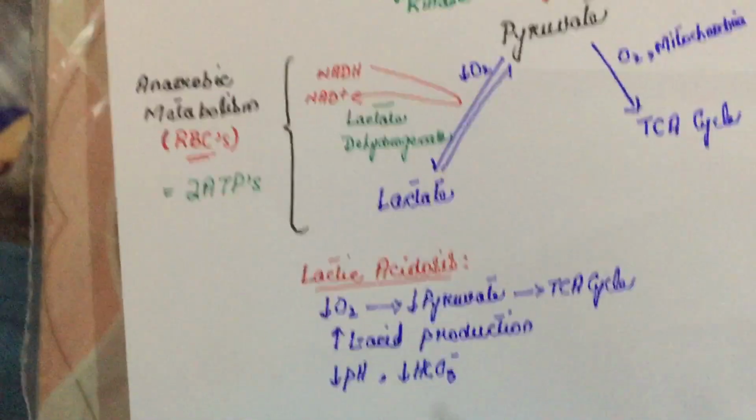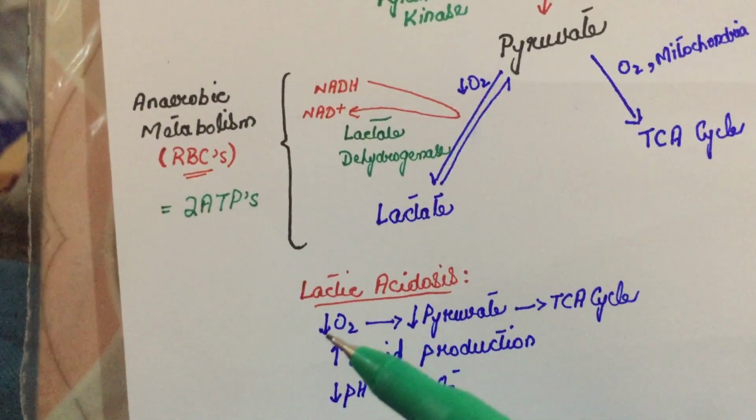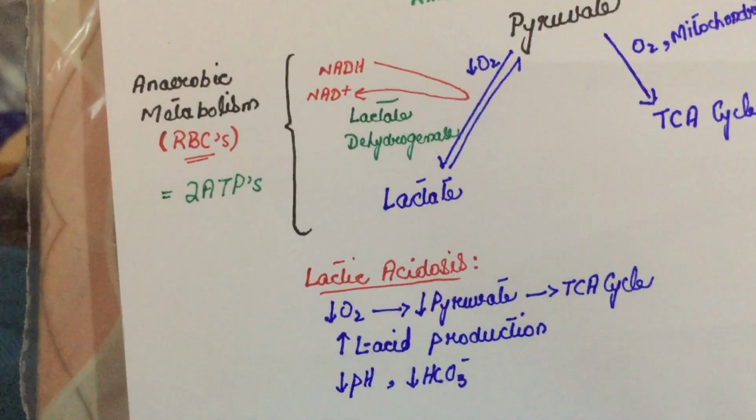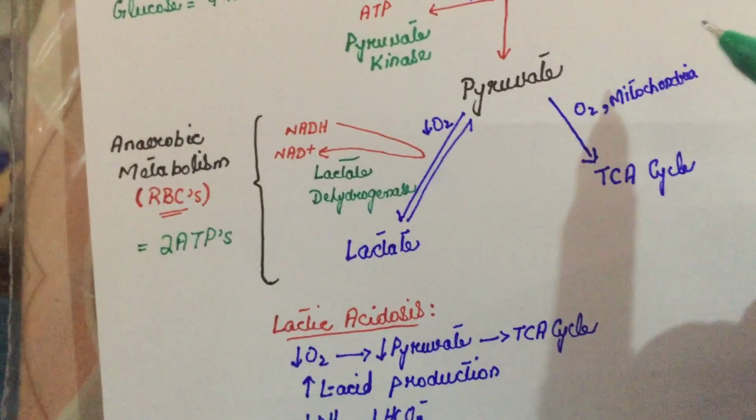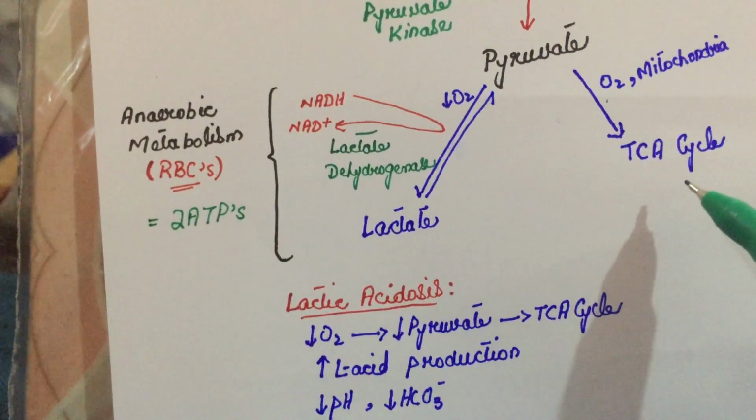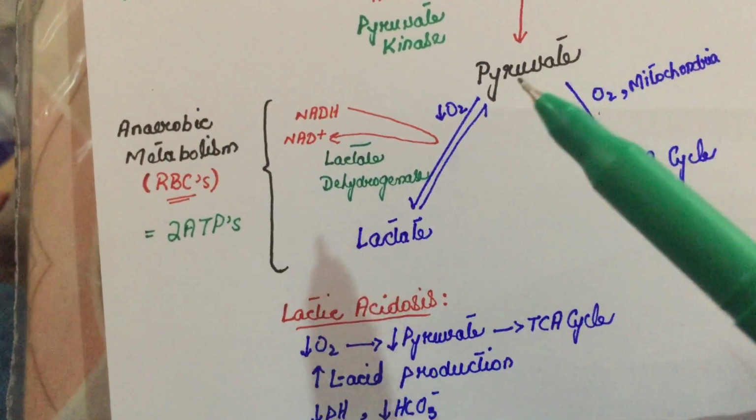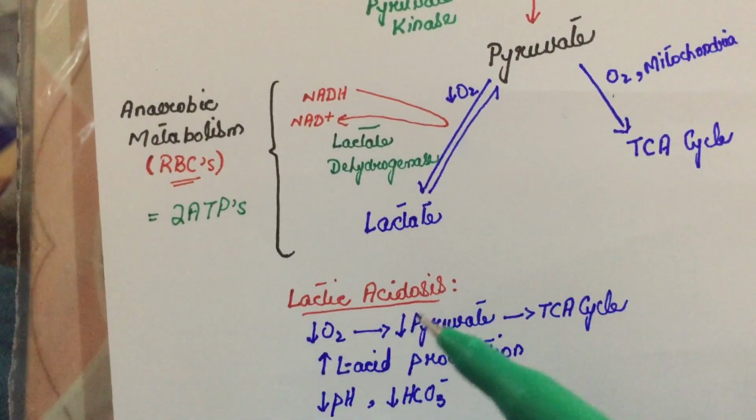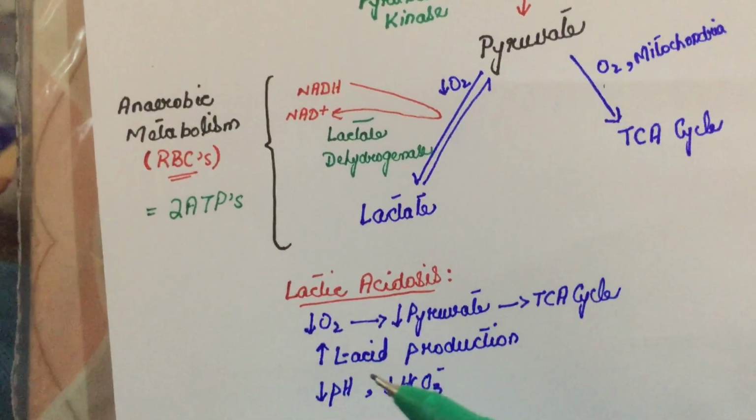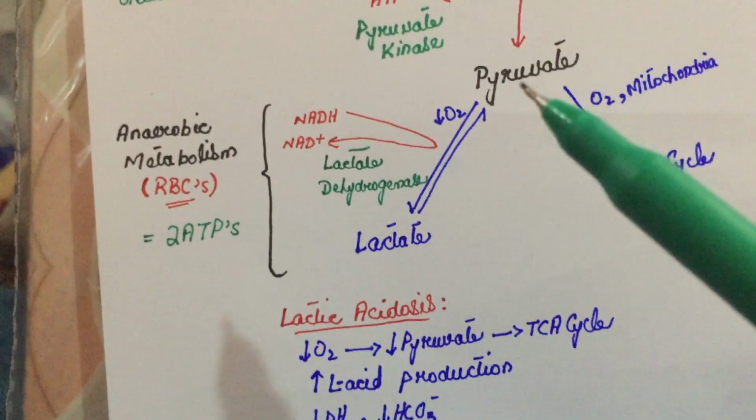Now we talk about the lactic acidosis. Let's say if there is less oxygen in our body, the patient is in hypoxia, then this process would not be able to happen. The TCA cycle would not be able to happen, and with a decreased supply of oxygen, all the pyruvate would convert into lactate, and there would be increased lactic acid production, because no pyruvate would be going for the TCA cycle.